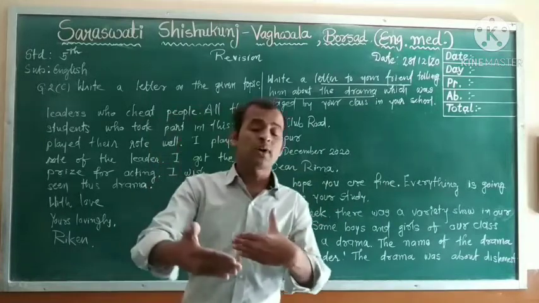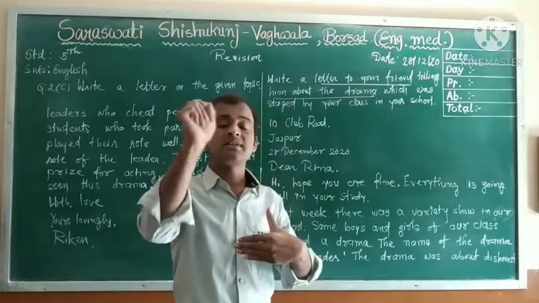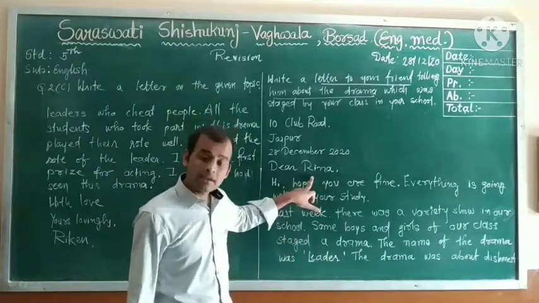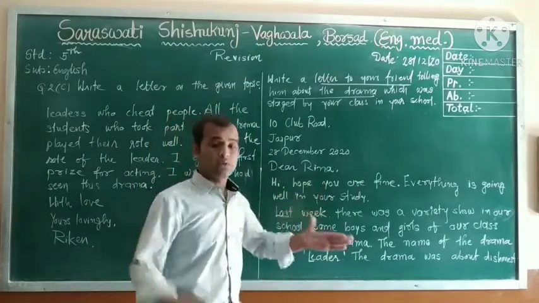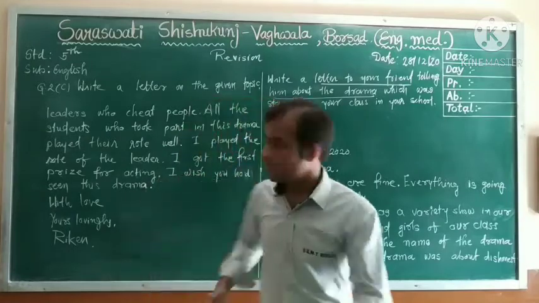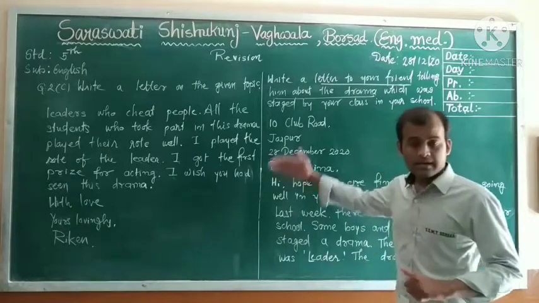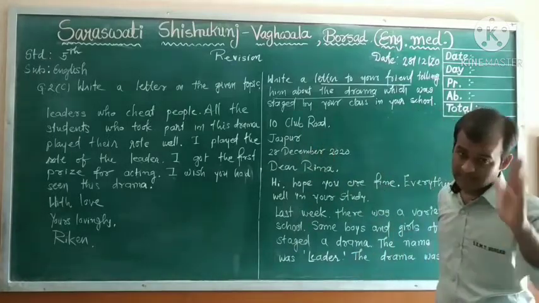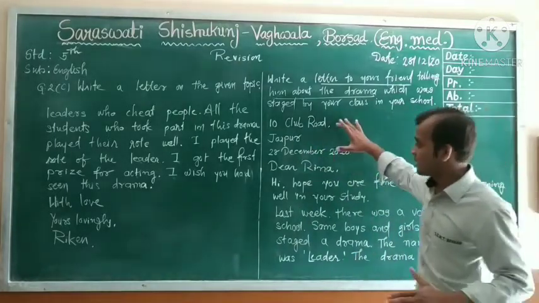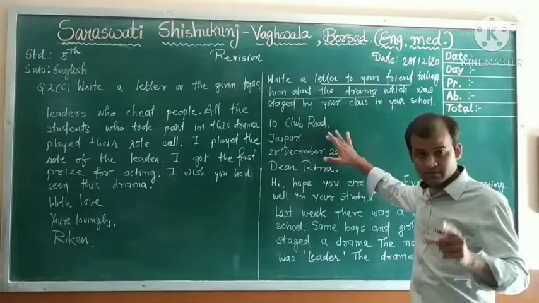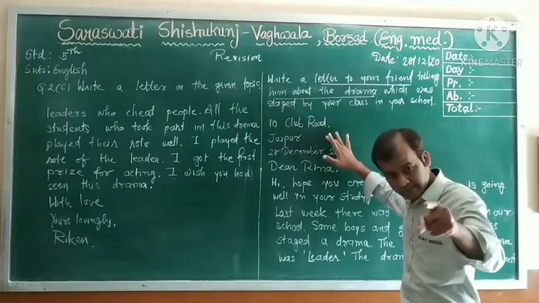To whom you are going to write a letter, that person's name, that friend's name must be here. Okay? So please try to remember the format of writing of a letter. It's an informal letter. Once again I am going to explain. In the beginning you need to write the name and address of the person who writes letter.